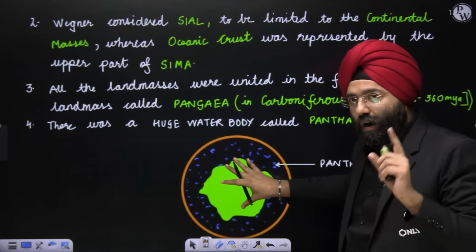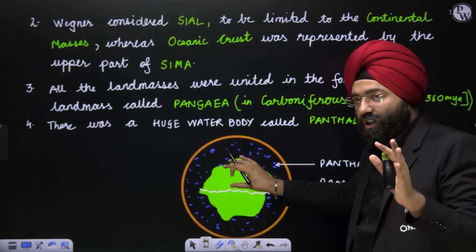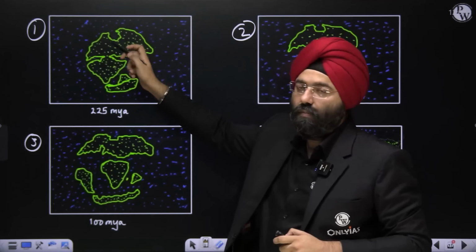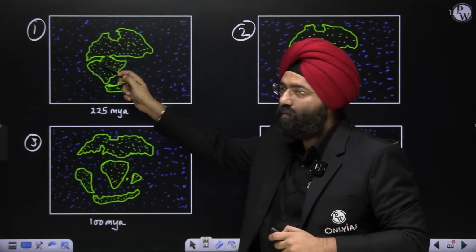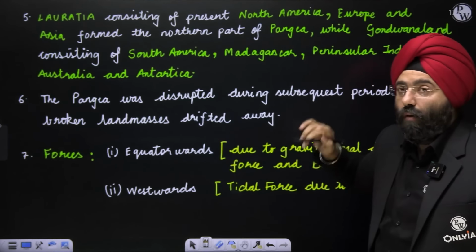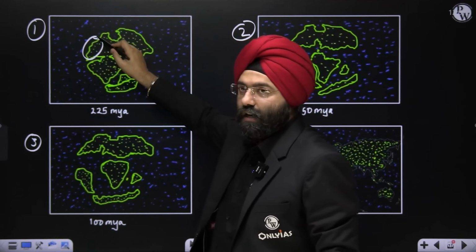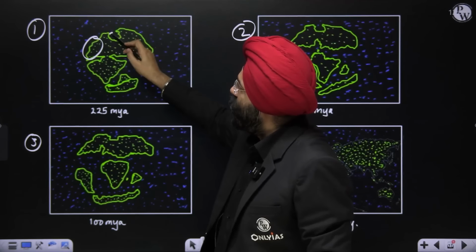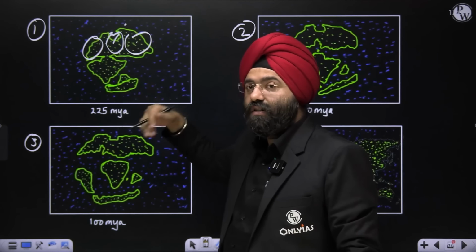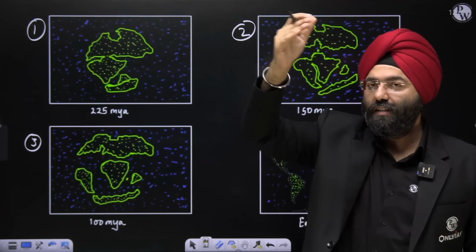Wegener combines it: there is one landmass, and this landmass possibly broke. The broken upper part was known as Laurasia, the southern part was known as Gondwana land. And then what does he say? All these countries will be part of what? The Laurasia, and the southern part will be part of Gondwana land. That is why he says that North America, Europe and Asia form the northern part of Pangaea. See for yourself, this part will form North America, this part will form Europe, this will form Asia. So in a way, they are representing the same thing, but from a different perception. So the northern part of Pangaea, when it broke, formed Laurasia, the southern part formed Gondwana land.